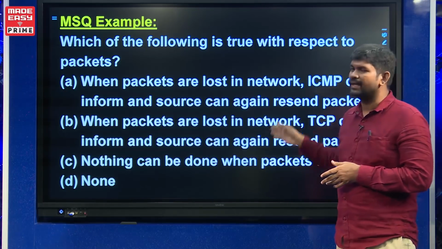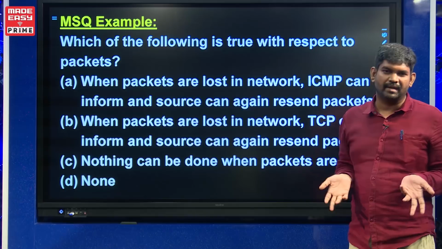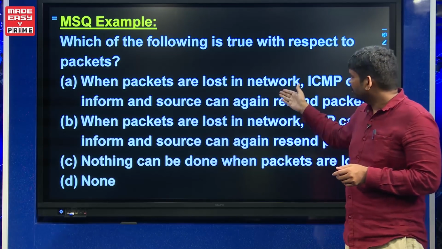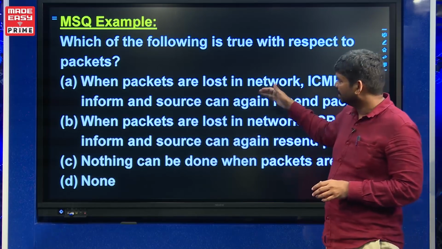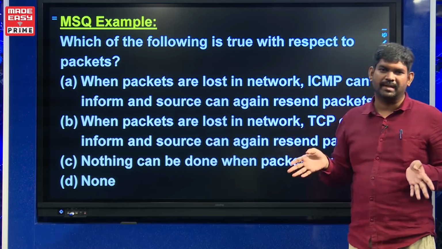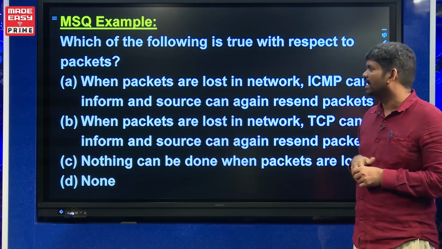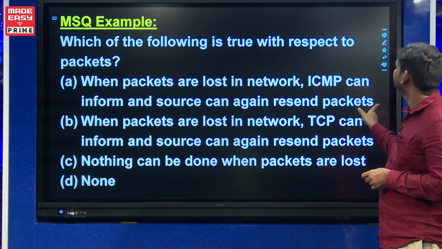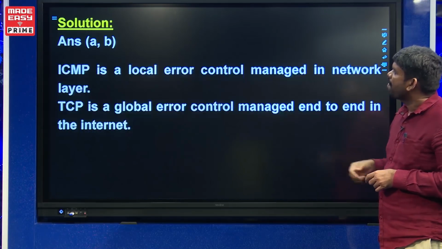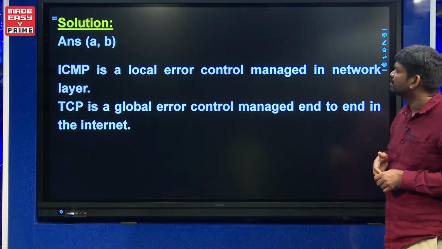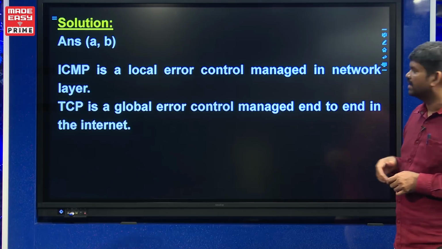No doubt when you put A as the answer, it is correct, but you will not get the marks. If you put only A you do not get marks, and you do not get negative marks also, but if you put both A as well as B, you will get complete marks. Okay, fine. So, here the answer is A and B. Whatever I have explained, in some words it is written.